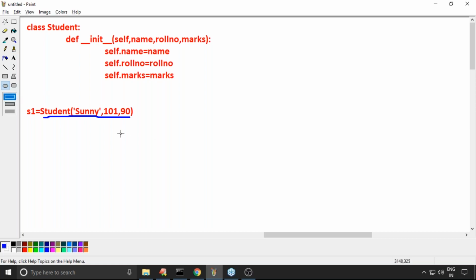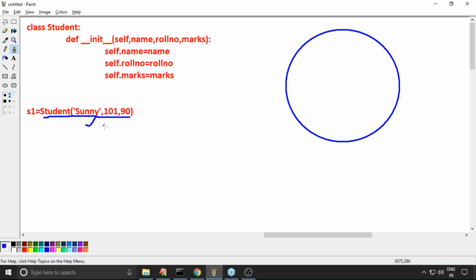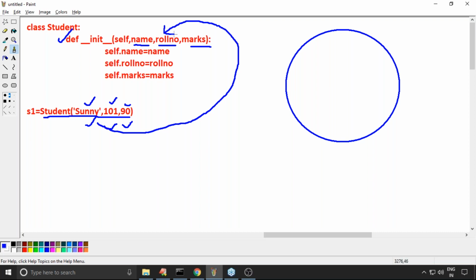What will happen? Because of this, an object got created, and by passing these values as arguments, the Python virtual machine will call the constructor. Now name, roll number, marks: name will become Sunny, roll number will become 101, and marks 90. By passing these things as the arguments, the Python virtual machine will call the constructor automatically. Now my question is, before constructor execution, the object is ready.